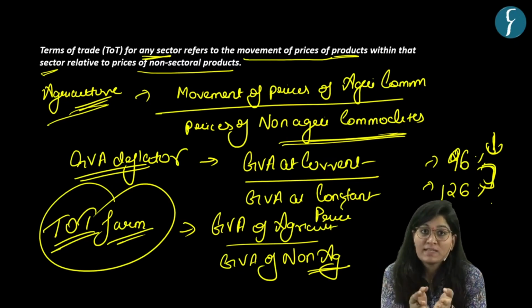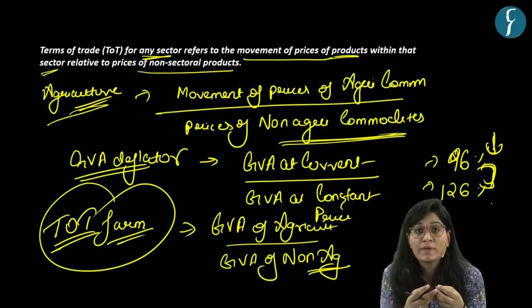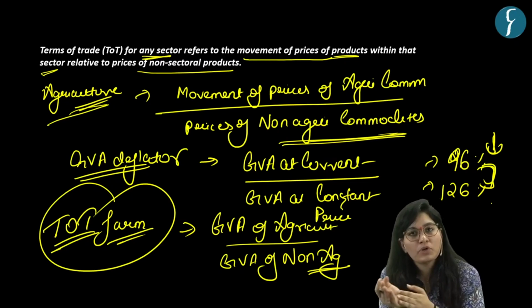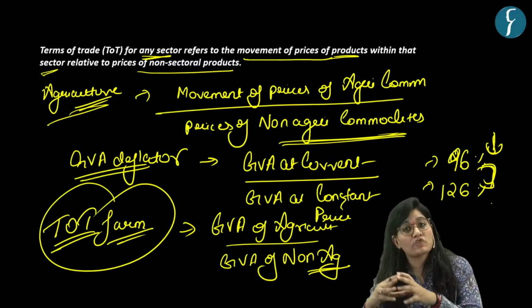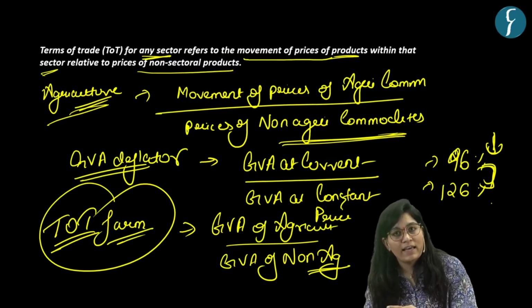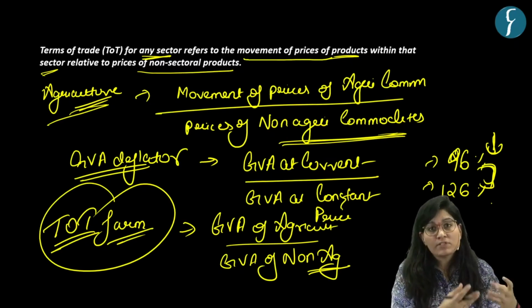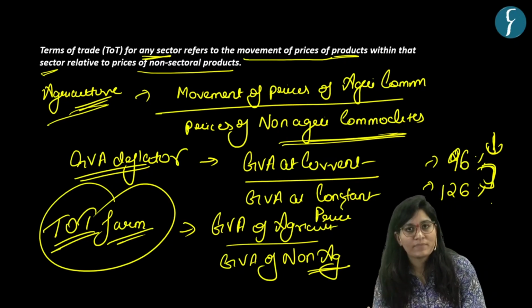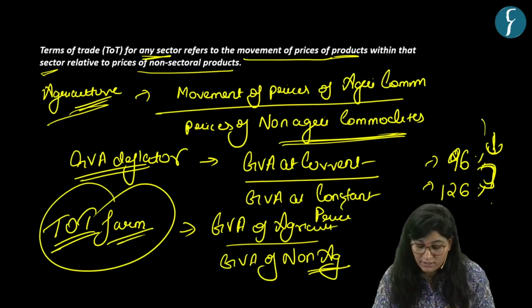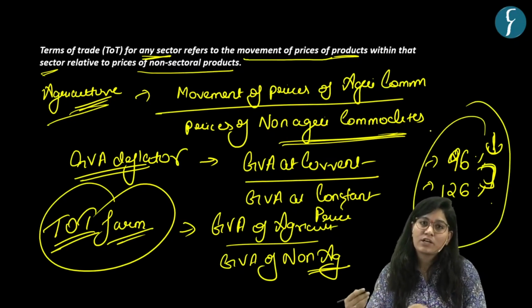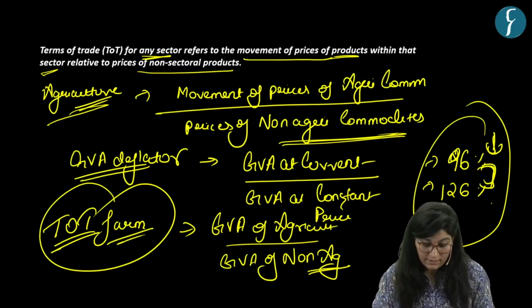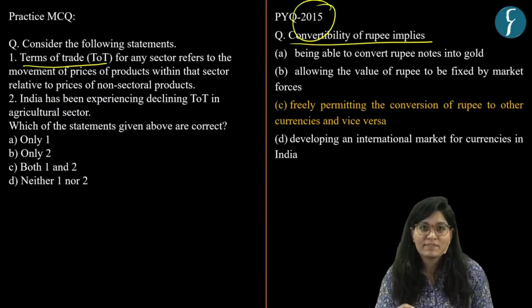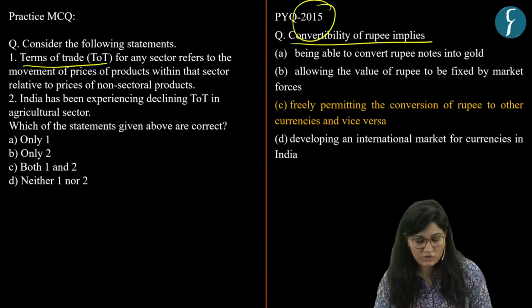Plus there is government support also in the form of policies like MSP, minimum support price, which led to an increase in demand for agricultural products in the global market, that led to the rise in terms of trade of the agricultural sector, and that is why we have an increasing tendency of terms of trade. Got it? Now let's solve this MCQ based on our above discussion.